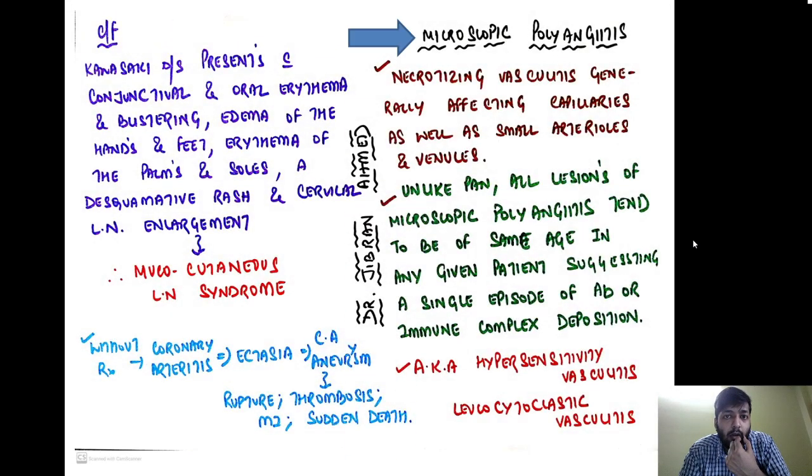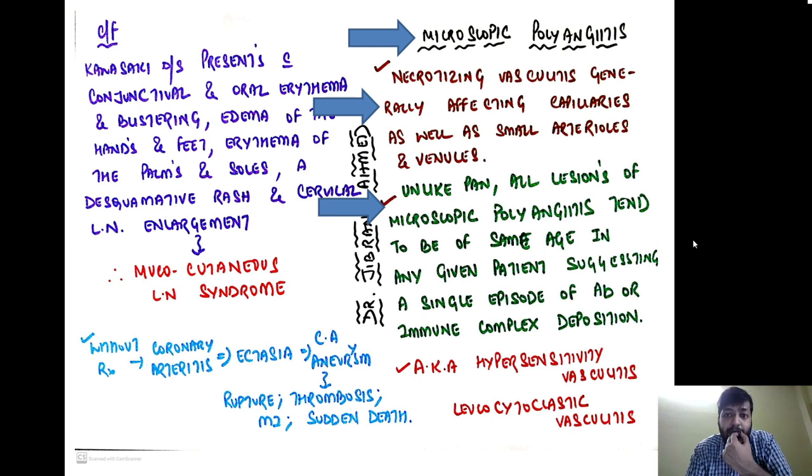Now we start with the small vessel vasculitis, the microscopic polyangiitis. It is also a necrotizing vasculitis, generally affecting the capillaries as well as small arterioles and venules. So unlike PAN, it is involving the smaller vessels, number one. Second thing is that unlike PAN, all lesions of microscopic polyangiitis tend to be of the same age in any given patient, suggesting that a single episode of antibody or immune complex deposition or insult was there.